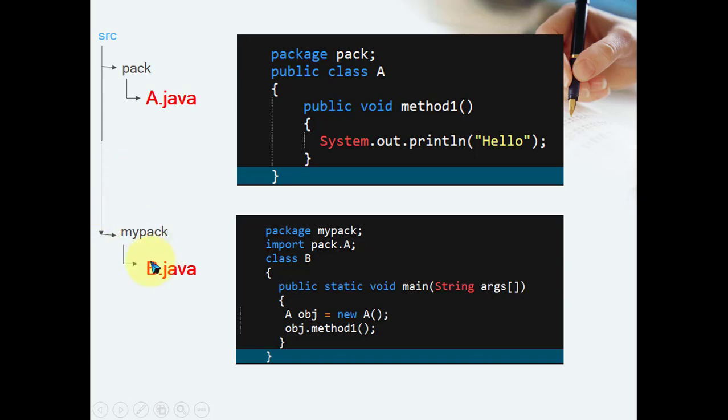But the A class is available outside mypack, inside the other package, and the root directory of both packages is the same, and that's why you can access it. And that's why you have to import it: import pack.A. Now what is pack.A? Pack is the name of the package, and .A means from that package I want to access only the A class. If the package has A, C, D, but in class B I want to access only A, then you go straightforwardly with pack.A. If I want to access another class, import pack.C, import pack.D if it is available. We'll see the demonstration on this.